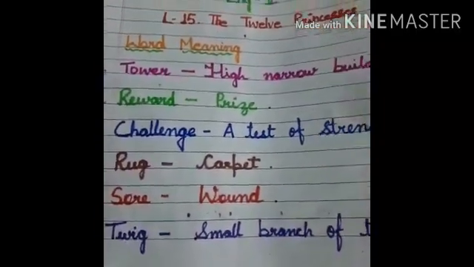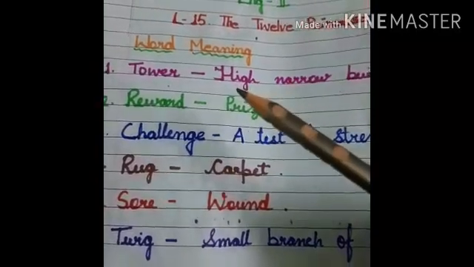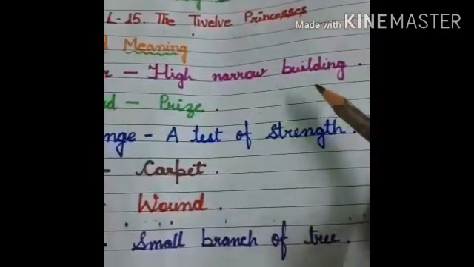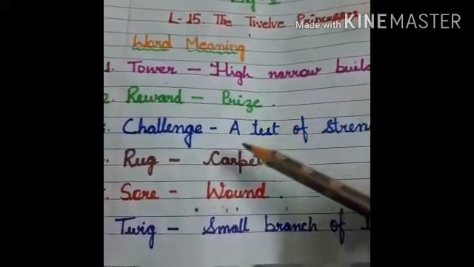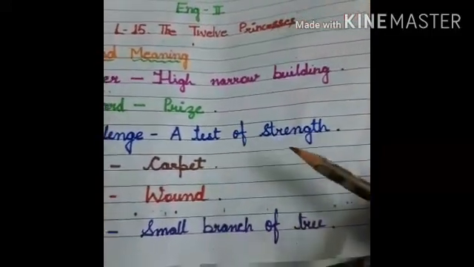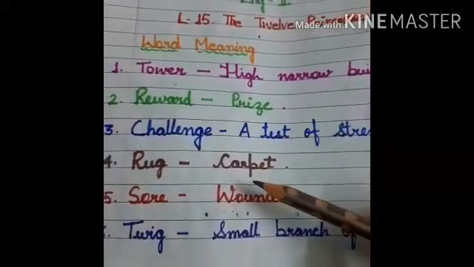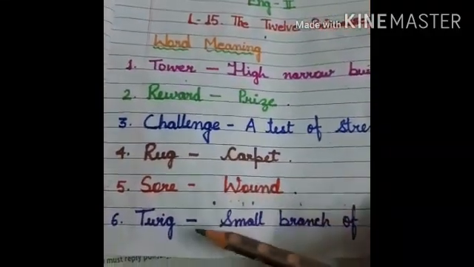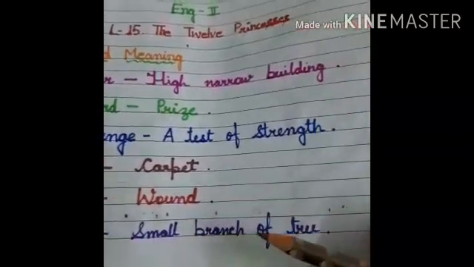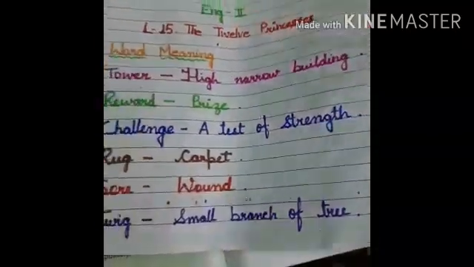Here word meanings are tower, high narrow building, reward, prize, challenge, a test of strength, rug, carpet, sword, wound. Here twig, small branch of tree. Okay, now we will do some question answer.